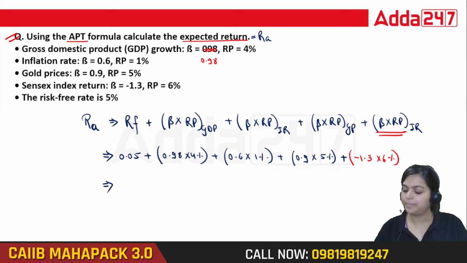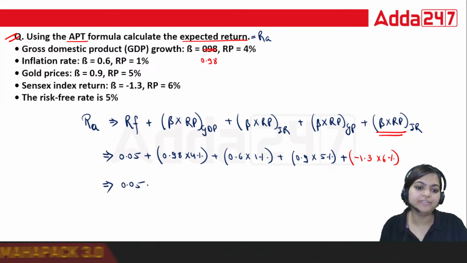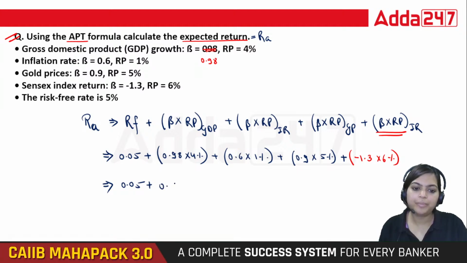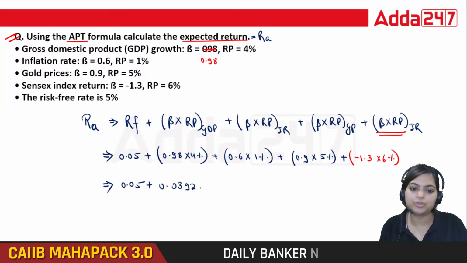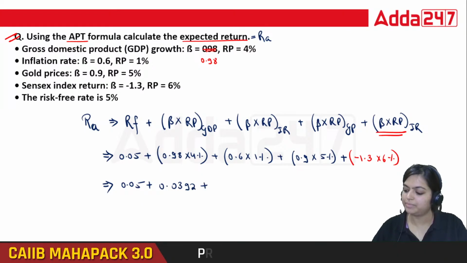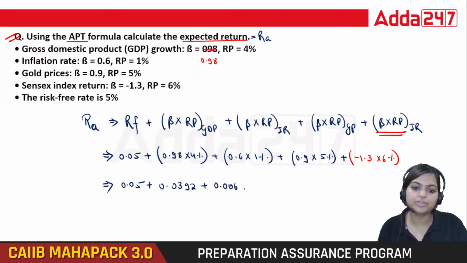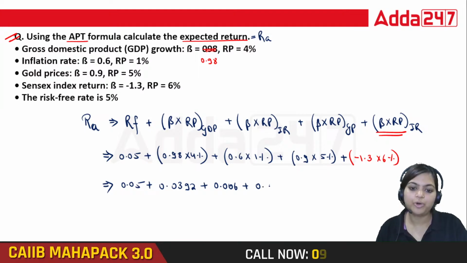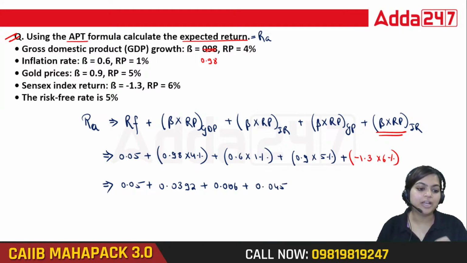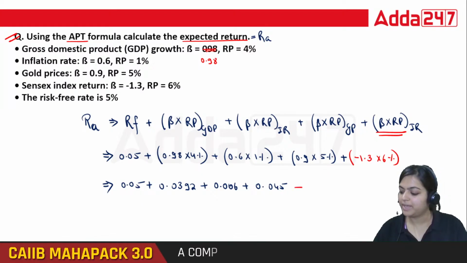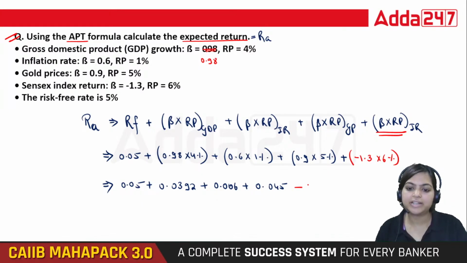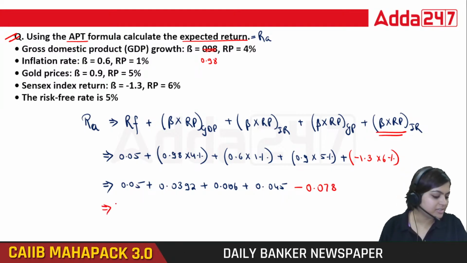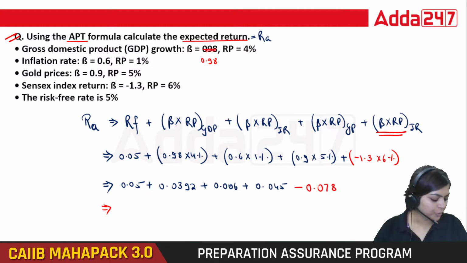That is 0.05 plus 0.98 into 4%, 0.0392 plus 0.6 into 1%, 0.006 plus 0.9 into 5%, 0.045, then minus 1.3 into 6%, that is 0.078. So what is our answer? Please solve this. That is 6.22. Okay.